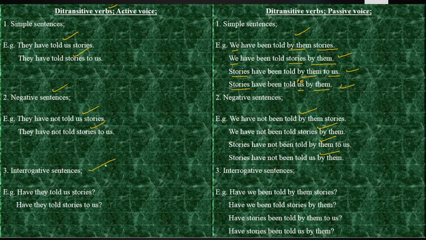Interrogative sentences, those sentences in which we ask questions. Have they told us stories, have they told stories to us? Have we been told by them stories? Have we been told stories by them? Have stories been told by them to us? Have stories been told us by them?